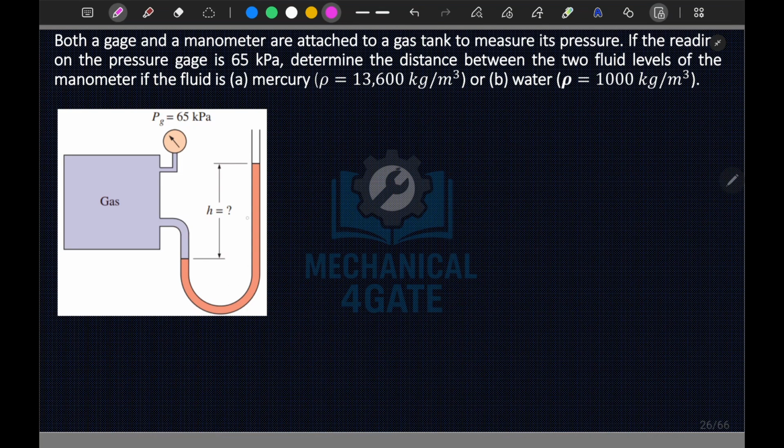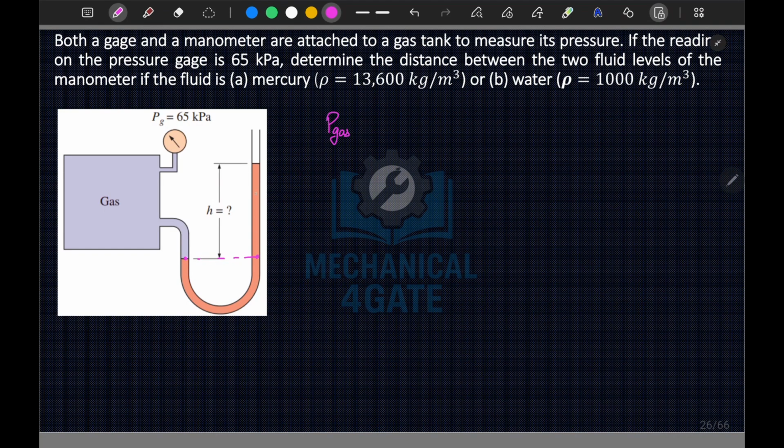If I apply the manometer here, I can write that P gas is equal to P gas. Now here also the pressure will be P gas. So at this point the pressure will be the same as at this point, because it is the same liquid at the same level.